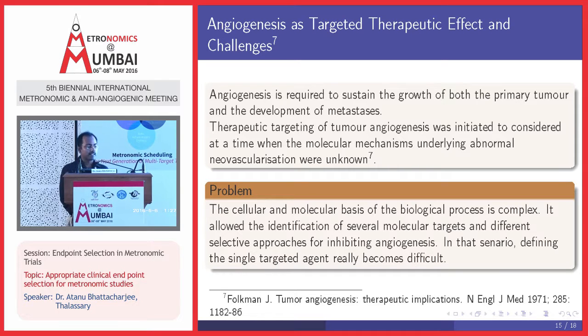The problem is that the cellular and molecular basis of the biological process is complex, and it is very difficult to identify and emphasize only one target and consider it a surrogate endpoint. It allowed the identification of several molecular targets and different selective approaches for inhibiting angiogenesis. In that scenario, defining a single target agent is very difficult.